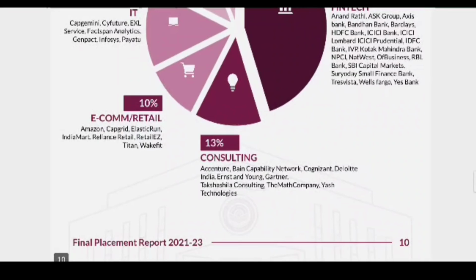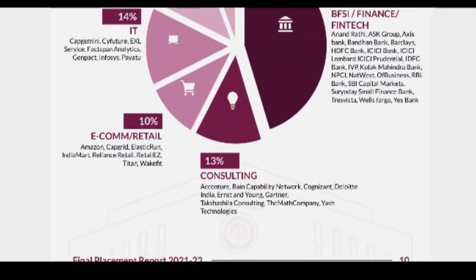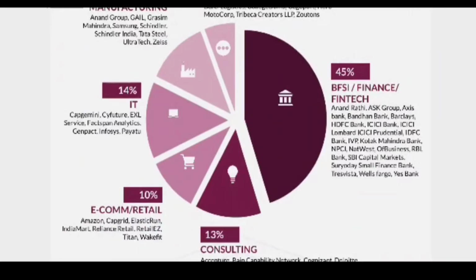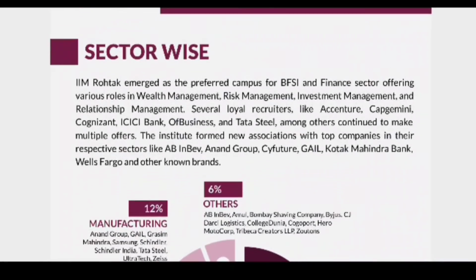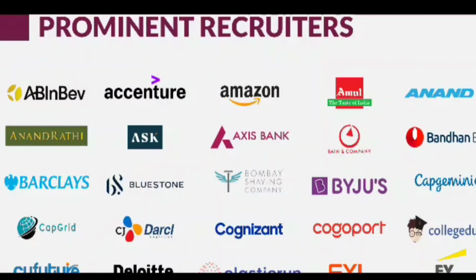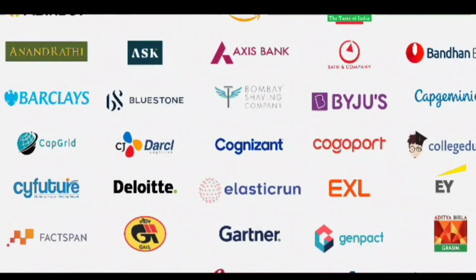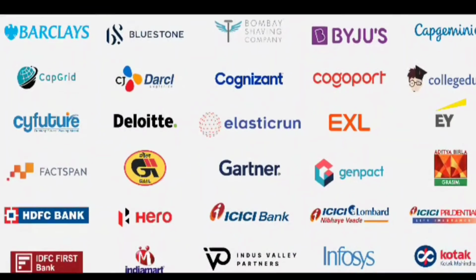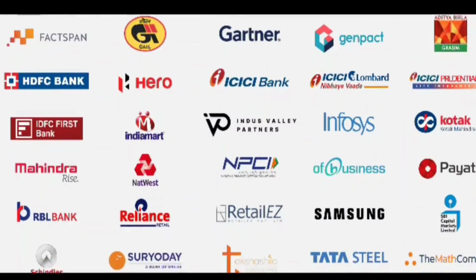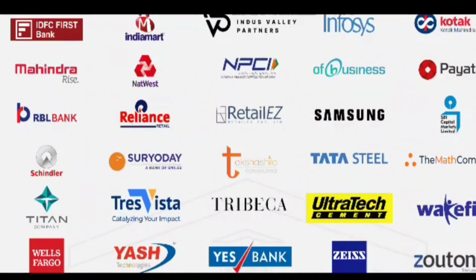Then if we consider the overall sector-wise placement, then 45% of placements are with BFSI, finance and fintech roles, 13% with consulting roles, 10% with e-commerce and retail, then 14% with the IT sector, 12% with the manufacturing sector, and 6% with other sectors. If we talk about the overall top recruiters for IIM Rohtak, then those are Accenture, Amazon, Axis Bank, Byju's, Cognizant, EXL, Gartner, Hero, HDFC Bank, IDFC Bank, ICICI Bank, Infosys, Kotak Mahindra Bank, Samsung, Reliance, Suryodaya, Tata Steel, Yes Bank, and there are so many companies.